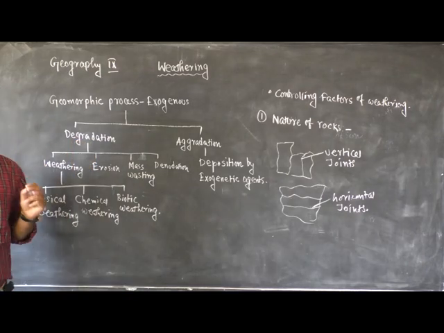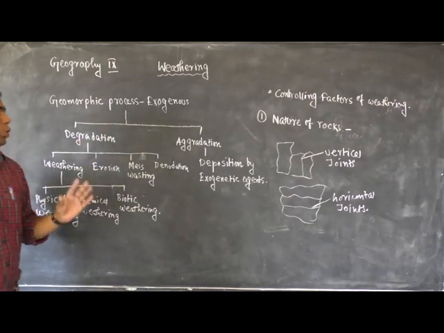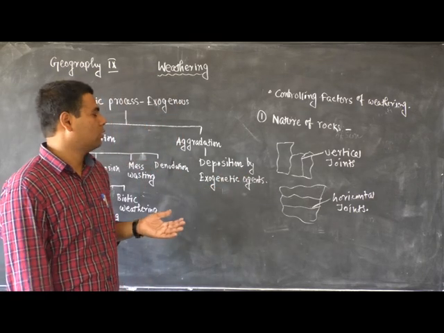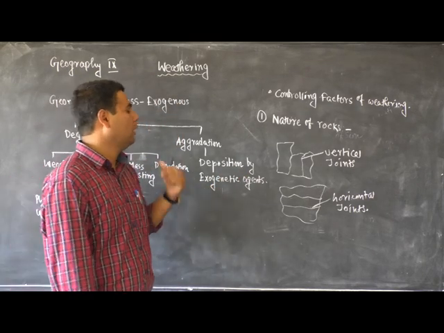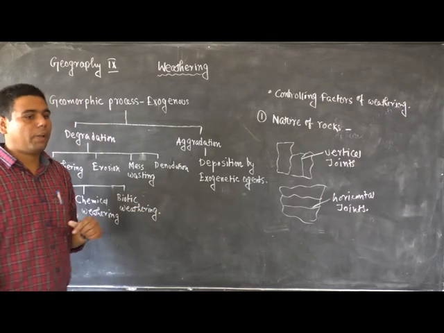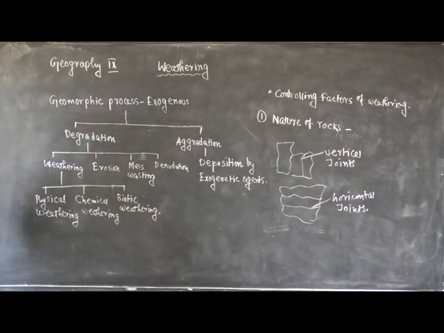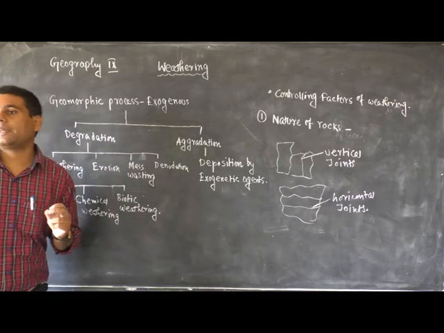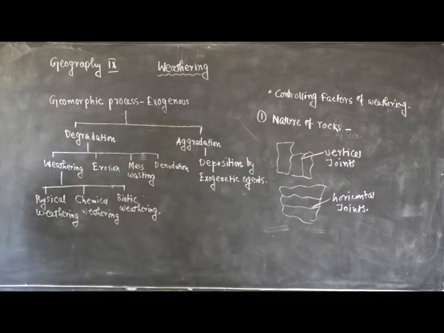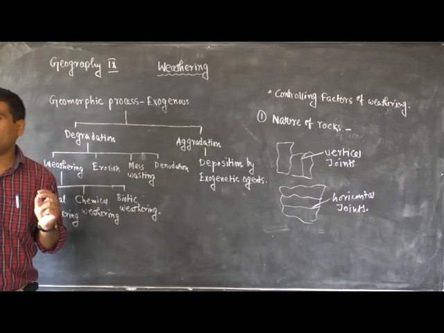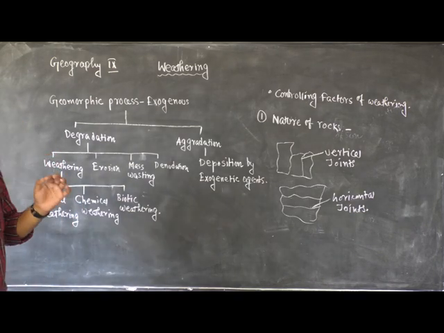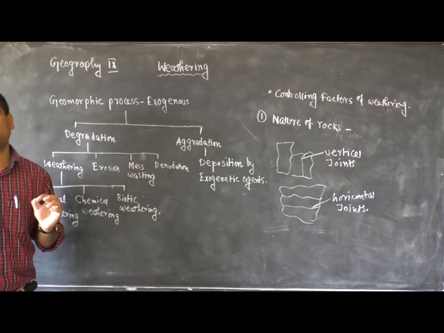So the mineral composition of rocks, the joint pattern of rocks, the layering system of rocks greatly influence the nature of weathering. For example, homogeneous rocks like granite are mostly affected by exfoliation, one of the important processes of mechanical weathering, and this process is prominent in granite rocks.